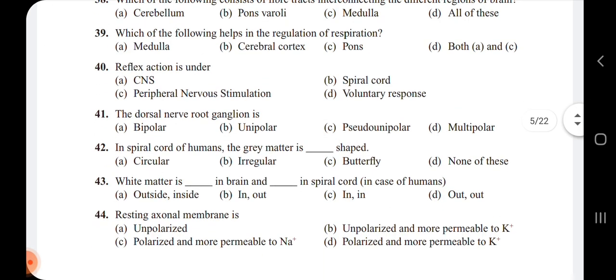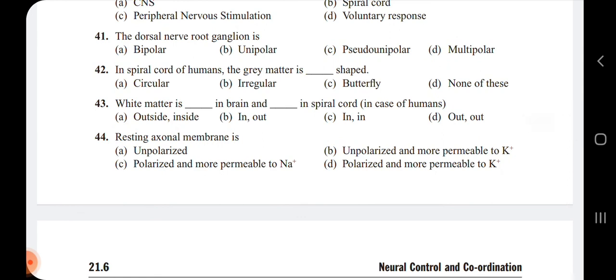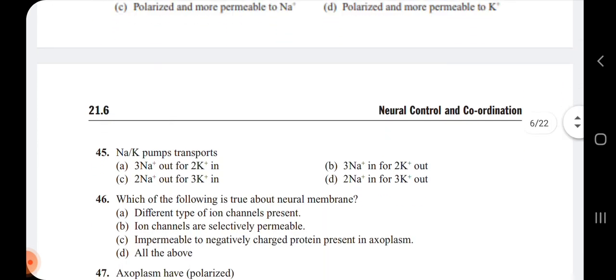Next, 44th, the resting axonal membrane is, option A, unpolarized. Option B, unpolarized and permeable to potassium ions. Option C, polarized and more permeable to sodium ions. Option D, polarized and more permeable to potassium ions. So 44th, the answer is option D, because resting axonal membrane means polarized and it will be permeable to the potassium ions.